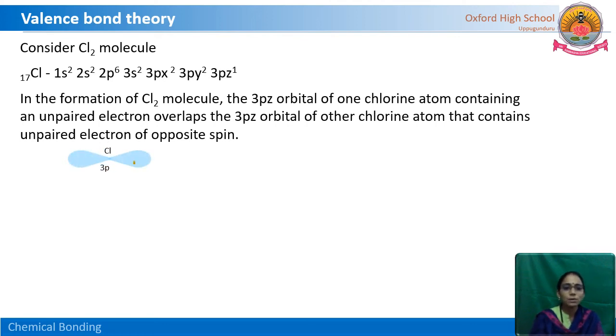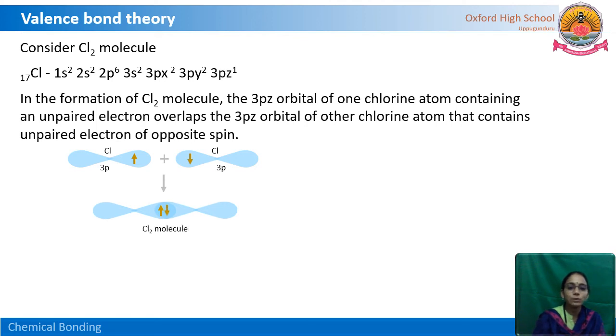See, this is the first chlorine atom and this is the second chlorine atom. So here the 3pz orbitals overlap and form a chlorine molecule. Here the shared electron pair belongs to both the nuclei of chlorine. And the newly formed chlorine molecule, we can symbolize like this also.